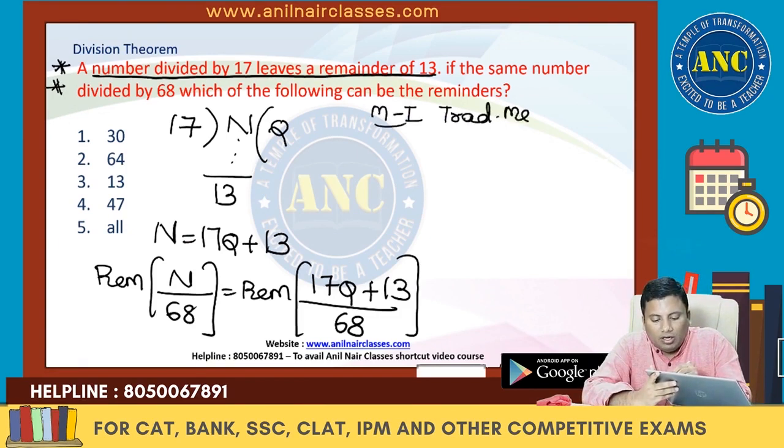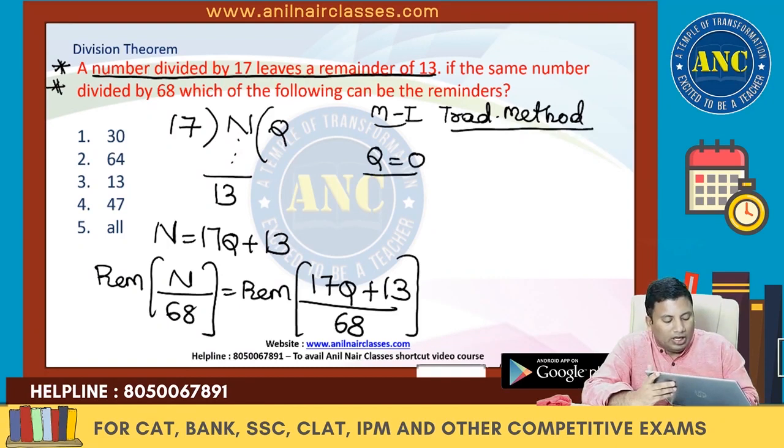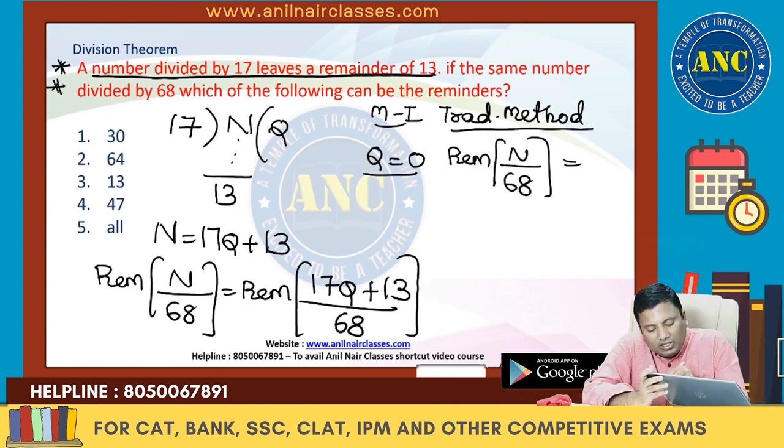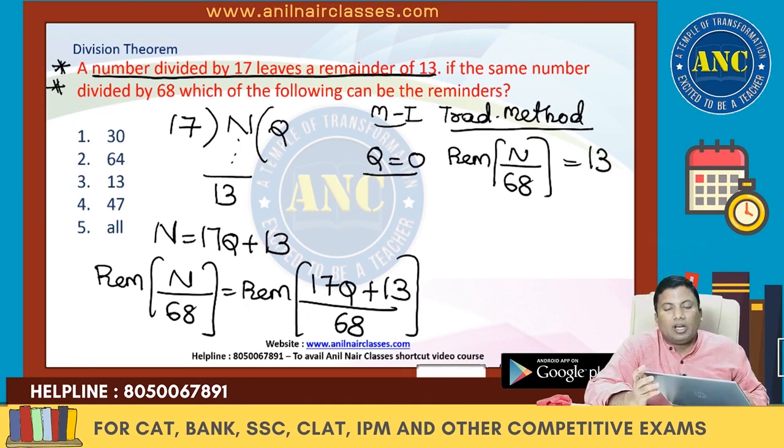Method 1. Traditional method. If q is 0, the remainder when n is divided by 68 will be 17 into 0, which is 0, plus 13 is 13. Answer, one value I got is 13.